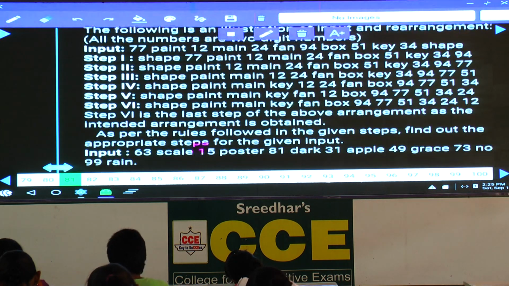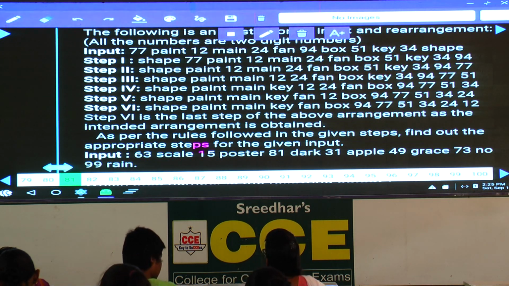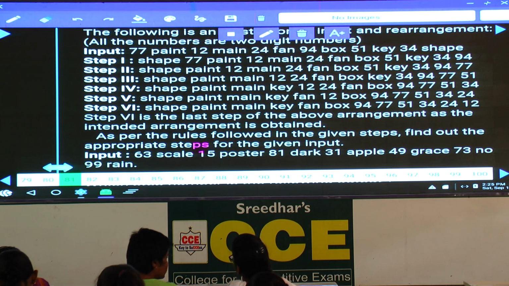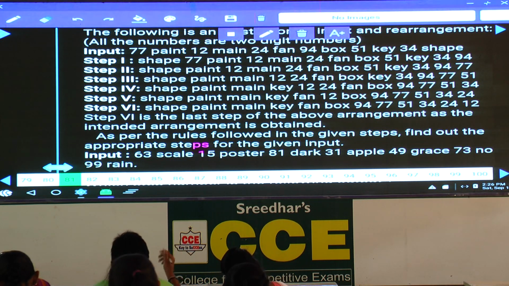In total we have 12 elements: 77 paint, 12 main, 24 fan and so on. And how many steps are there? There are only 6 steps. That means 12 elements and only 6 steps, which implies that in each step exactly 2 elements were arranged. Then first let us find out the logic behind this one.